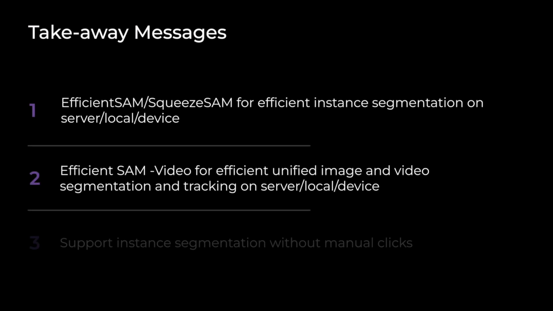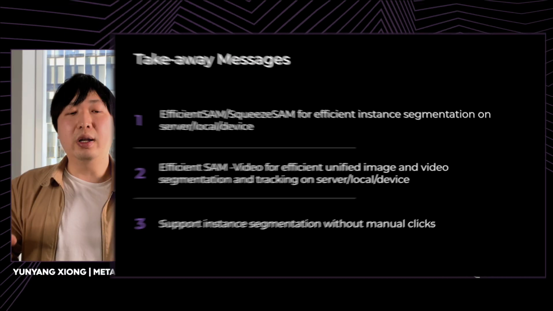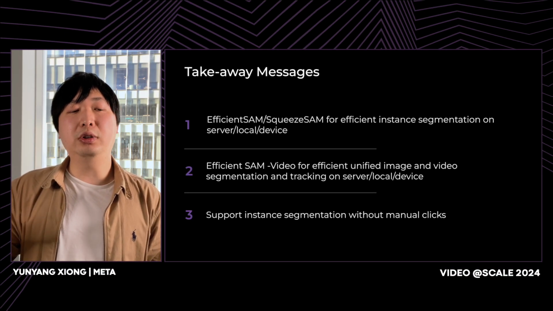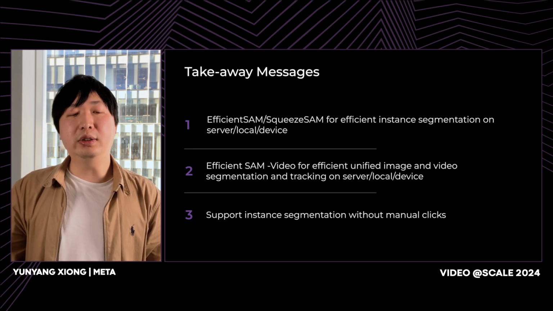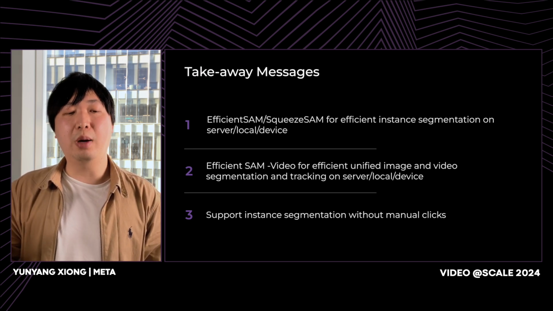Up to here, we have covered efficient instance segmentation for images and videos. We have some takeaway messages for you. EfficientSAM models are very friendly for efficient instance segmentation on server, local, and device. And EfficientSAM video can serve as unified image and video segmentation for server, local, and device deployment. The last point is our model also supports all-instance segmentation without manual clicks. This helps reduce the manual effort of picking clicks and objects.